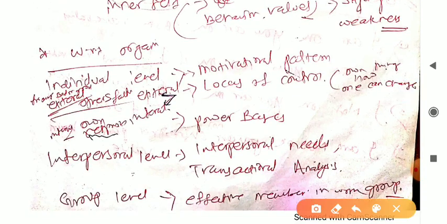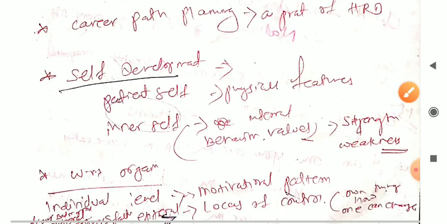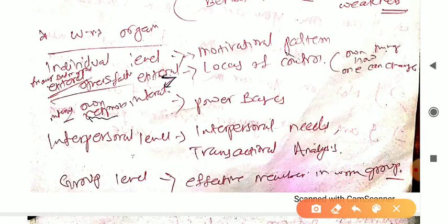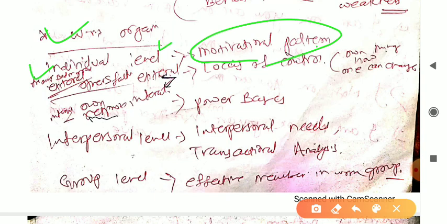Then with respect to organizations, what are the things? That is individual, what we are discussing with respect to organizations. Self-development, next one is with respect to organizations, individual level. Then next one is individual level, what do you mean by motivational pattern, right? So motivational pattern will be related with the individual level.